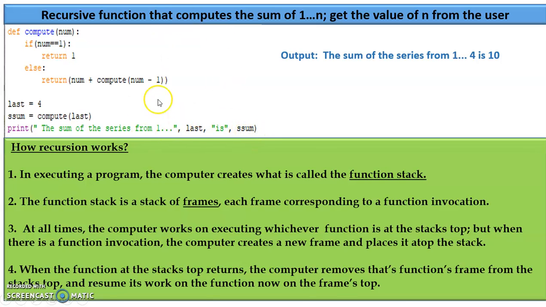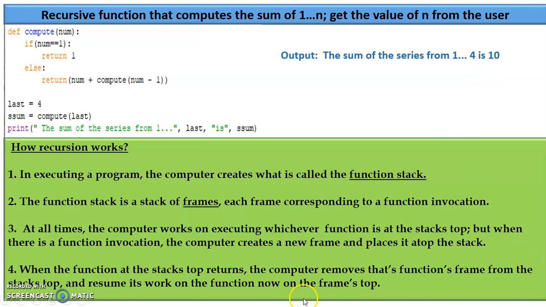Now let's see how your computer is going to handle each step. How does this recursion work? Very important. First, in executing a program, the computer creates what is called a function stack, kind of like a bucket. Second, the function stack is a stack of frames. You'll get a ladder, a lot of frames, each frame corresponding to a function invocation. Whenever it calls, that's one invocation, and it gets one frame. Third, at all times the computer works on executing whichever function is at the stack top.